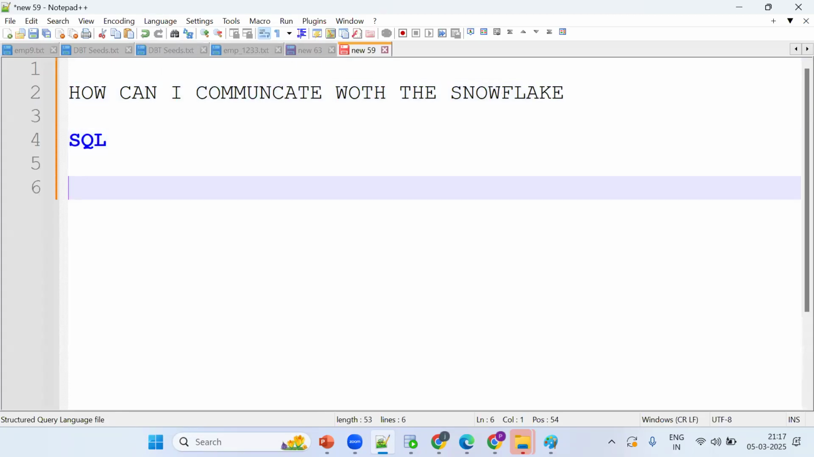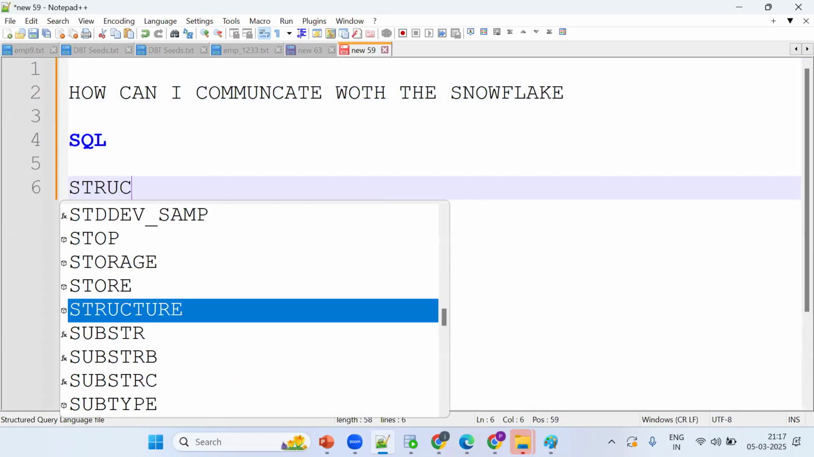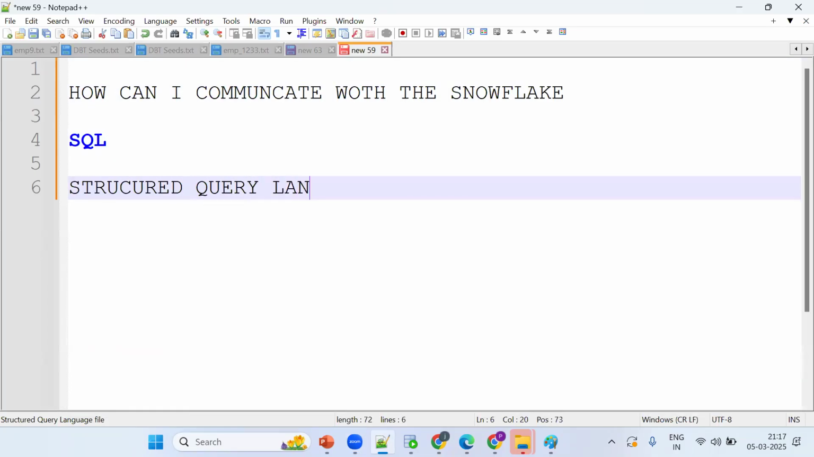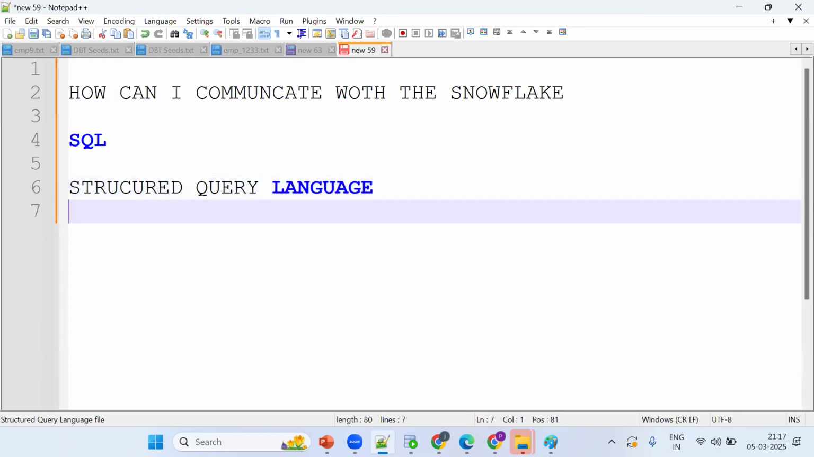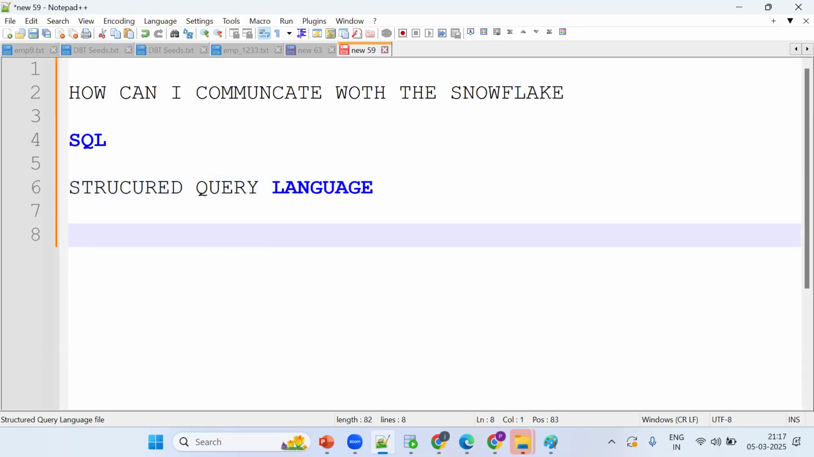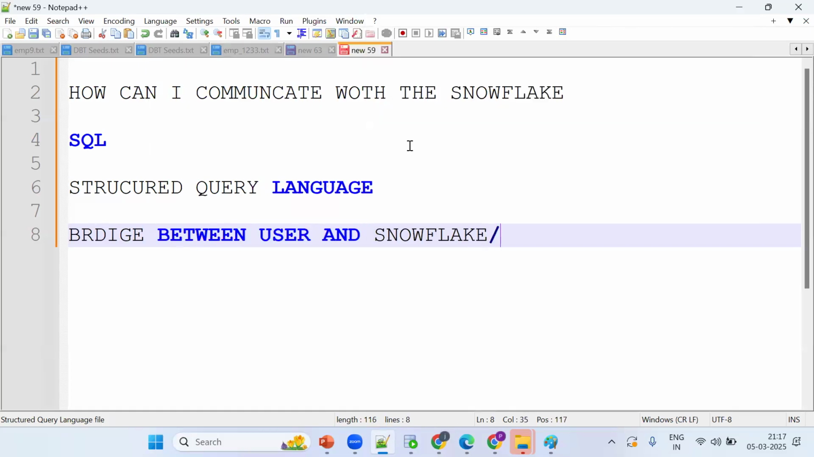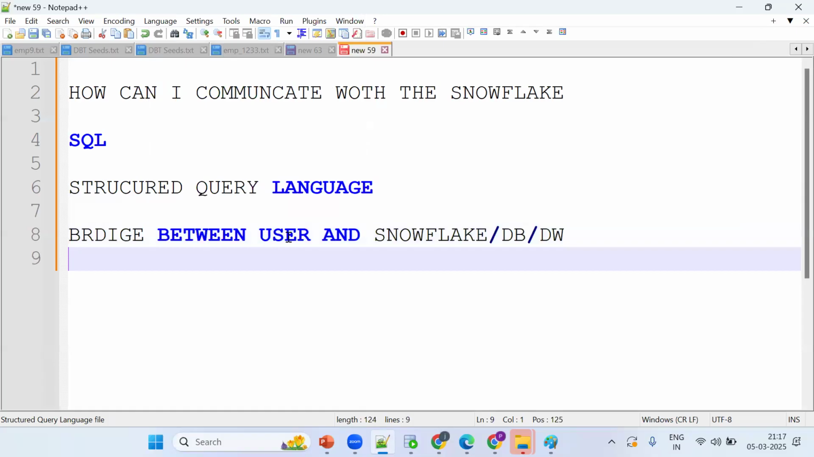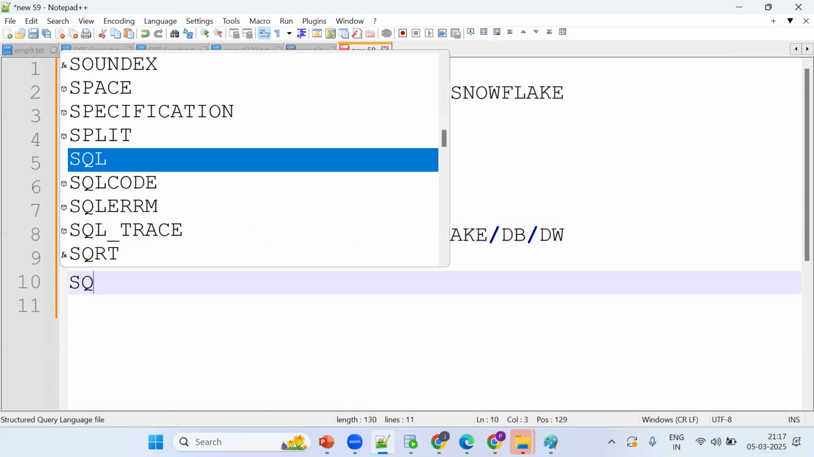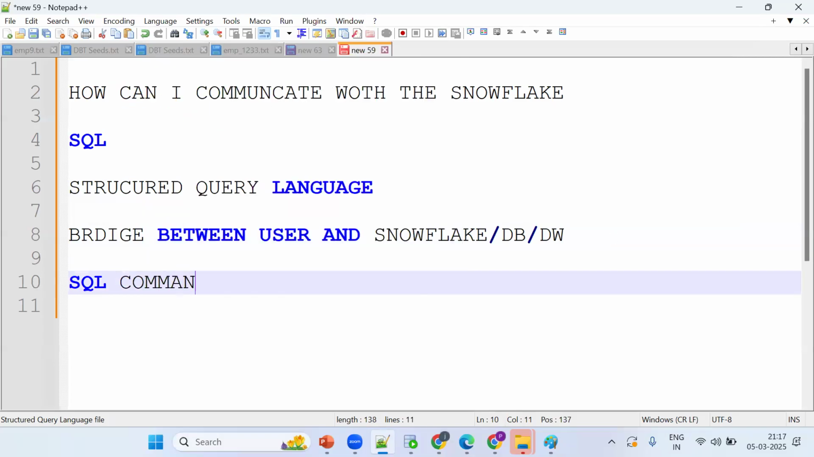What is SQL? It's a structured query language. It acts as a bridge between the user and Snowflake, or any database or any data warehouse. Now, these are divided into SQL commands.